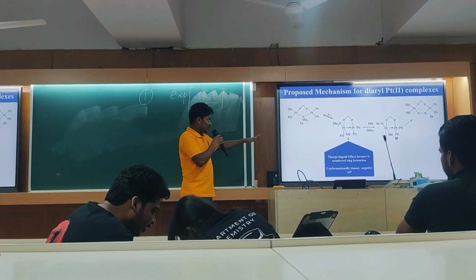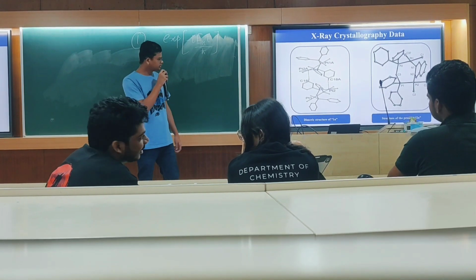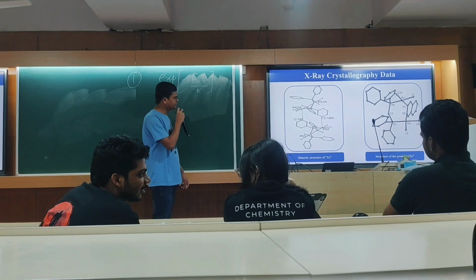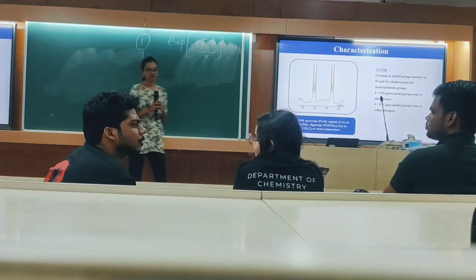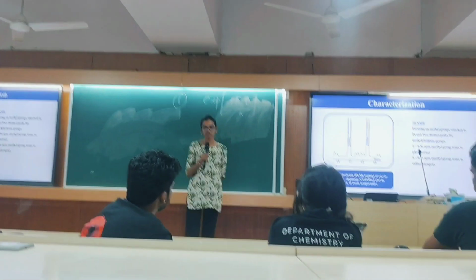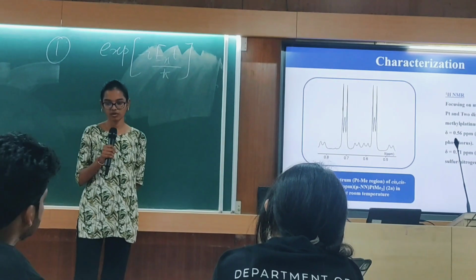It is more favored because here the character is the product 2A and cutting metal 1A. Then the X-ray data of the product in this one. In the characterization technique, the first one is 1H NMR. So we are focusing on methyl groups attached to the platinum to distinguish each per bit orbital.